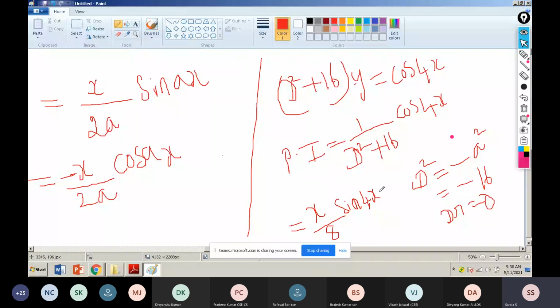After this it is trigonometric, so the second type. The condition is D squared is minus a squared, so I substitute that and check every time whether the denominator value is 0 or not. Denominator 0 means conjugate is not possible here, that's why I have chosen the other case, x by 2a sin ax. So that is the answer.